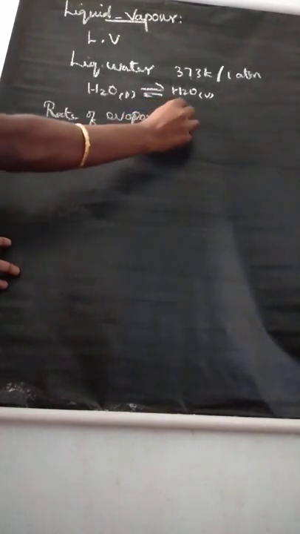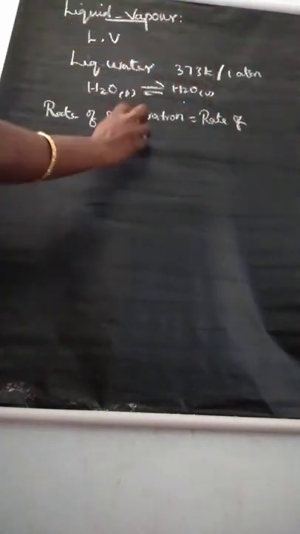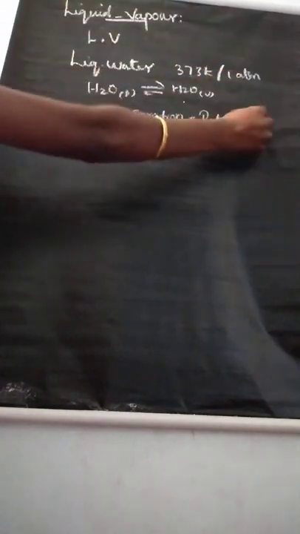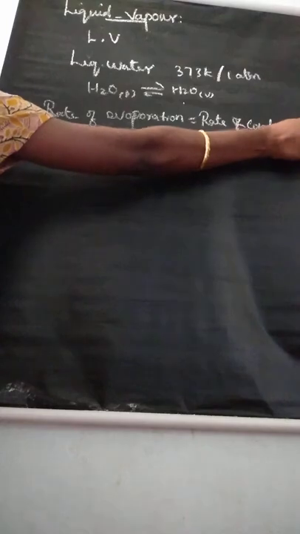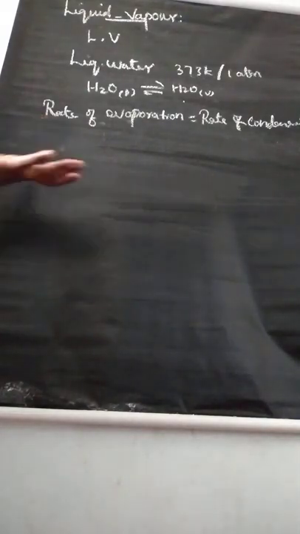Rate of evaporation is equal to rate of condensation. So liquid is converted to vapor. So evaporation and vapor state, we are telling that is condensation. Rate of evaporation is equal to rate of condensation. Understand? So here, listen, here we can learn the point.